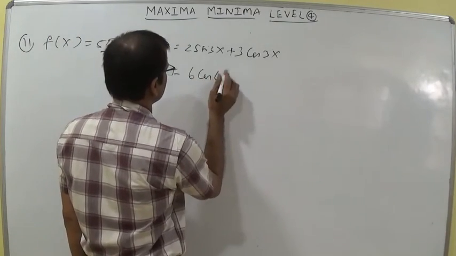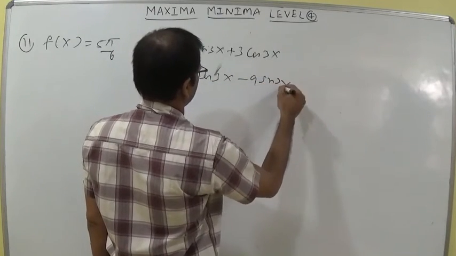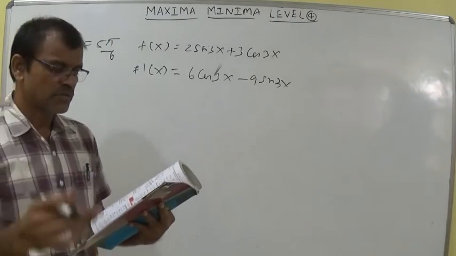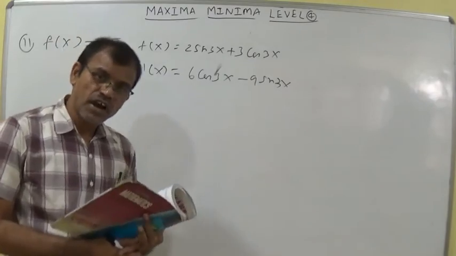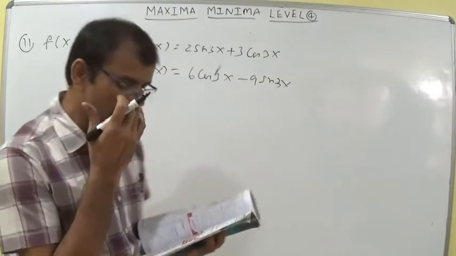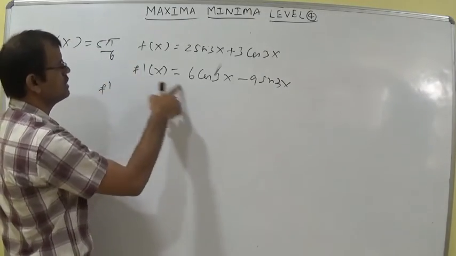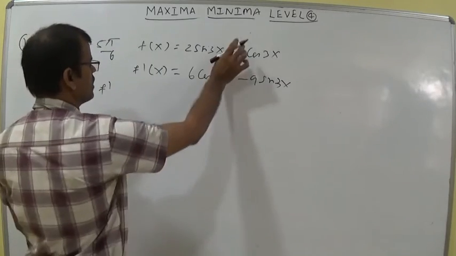Here you can write 6 cos 3x minus 9 sin 3x. He is asking with options: max, min, 0, neither min nor max. If he did not give any interval, we can use our own way, but since he gave a value, you substitute the value. If the value is a critical point, then only can we decide whether it is min or max.